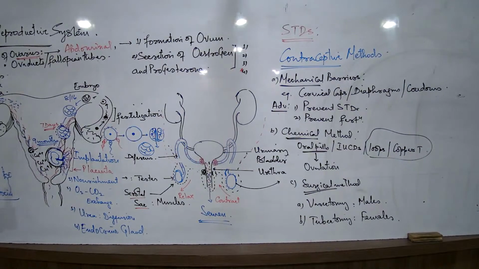So copper tea के बारे में वापस बता सकते हैं. Copper tea is only for the females, where we understand these are some small capsule-like structures होता है. Even for the loops and copper tea, ये सारे एक ही category के हैं. IUD, these all of the same type. इसमें क्या होता है? If the female is not willing to go for the process of fertilization, childbirth, she can very well go for some of these methods, but ये individually नहीं किया जा सकता. It needs medical help. अब जब ये हो गया, this will be functional in the body for at the most 2 years, 3 years. उतना ही उसका lifespan रहता है.